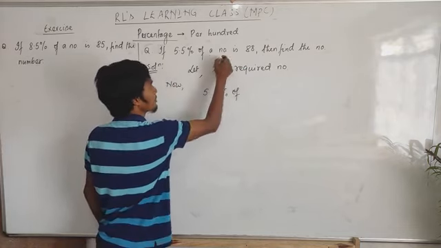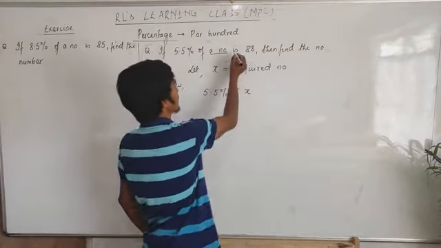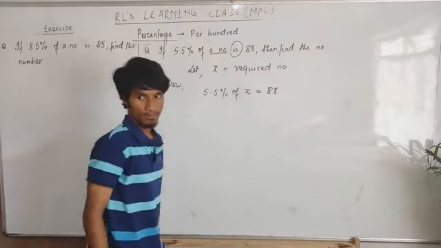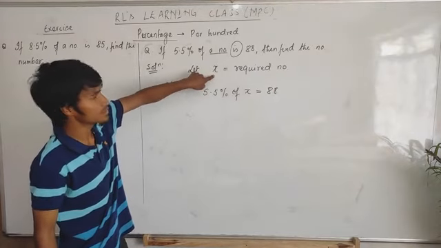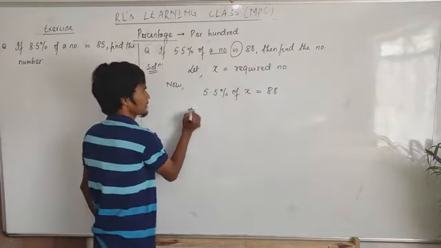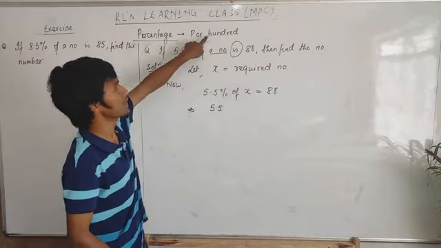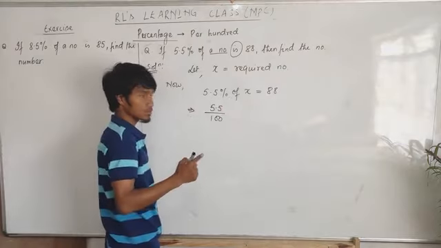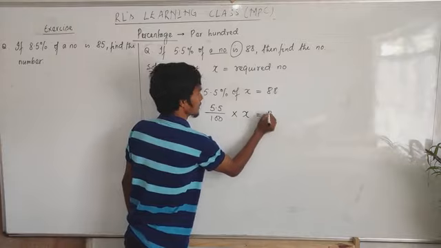5.5% of a number. That number here is x. 5.5% of a number x is 88. Then 5.5%: I told you percentage means per 100, so I put this percentage divided by 100, of, as I already told you a long time ago, means multiply. Then x is equal to 88.